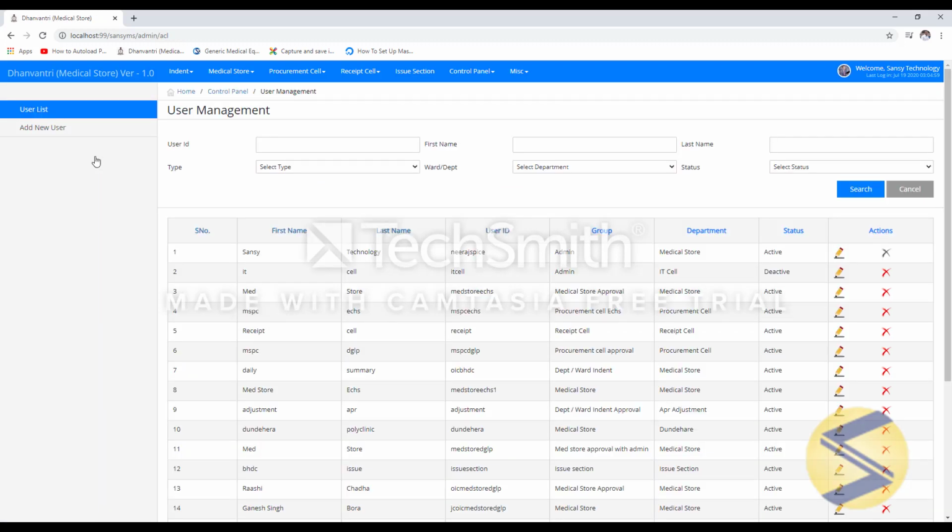In this section, we can create new users or we can modify existing users. So now we will see how we can create a new user ID. To create a new user ID, you need to click on Add New User.